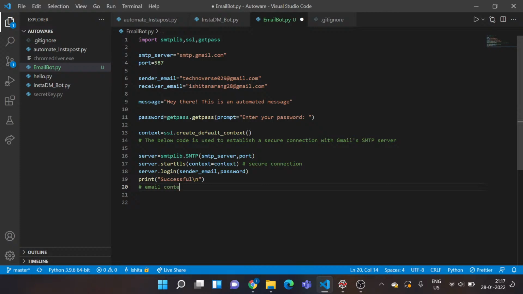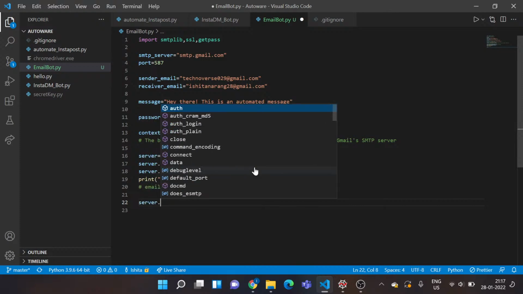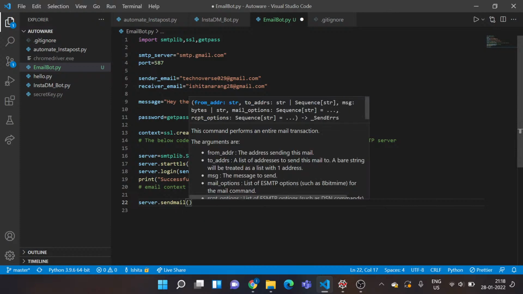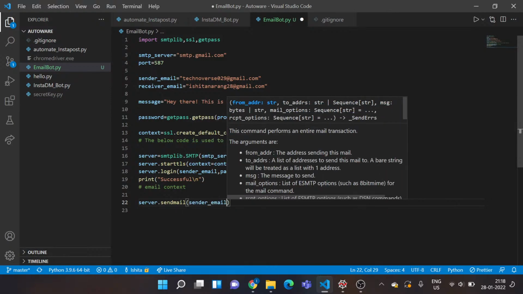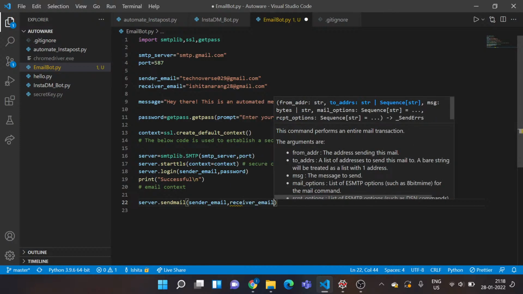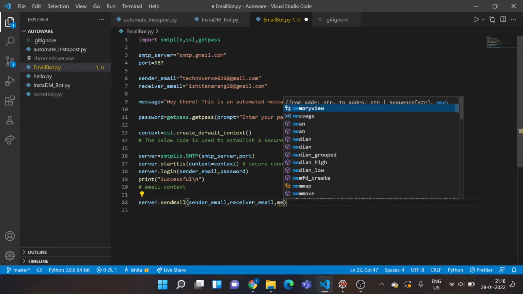Now I want to give the email context. I actually want to frame the email body. What will I be sending? So for that, there's this function called sendmail. All these functions I'm calling on this instance I just created, server, that's nothing but creating an SMTP connection, creating a connection with Gmail's SMTP server. Okay, so the first parameter is sender email, the second one is receiver email, and lastly the message.